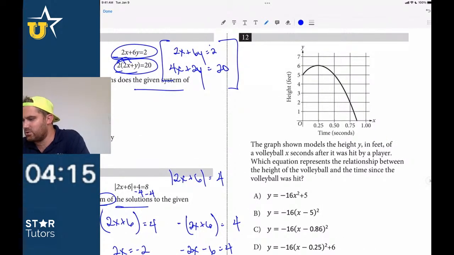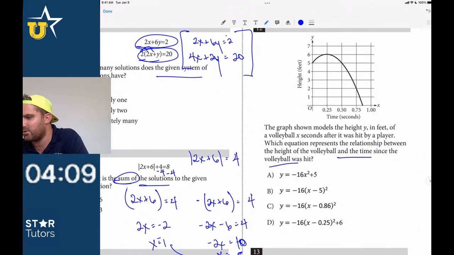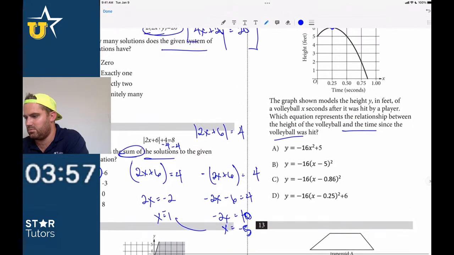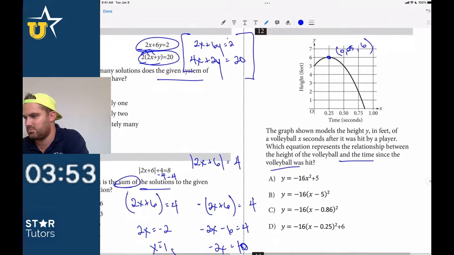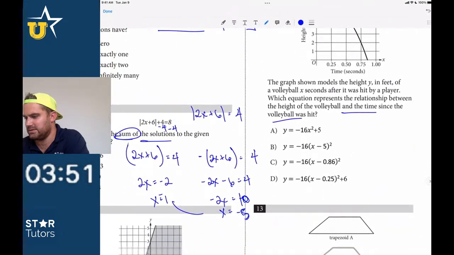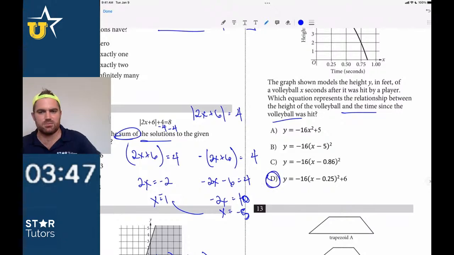Let's see. The graph shown models which equation represents the relationship between the height of the ball and time since the volleyball was hit. Because we don't have a calculator, it looks like this point right here, the vertex form is just going to be at 0.25, comma 6. So it's just got to be D, right? I guess if you know the vertex form, I think that one should be pretty straightforward.